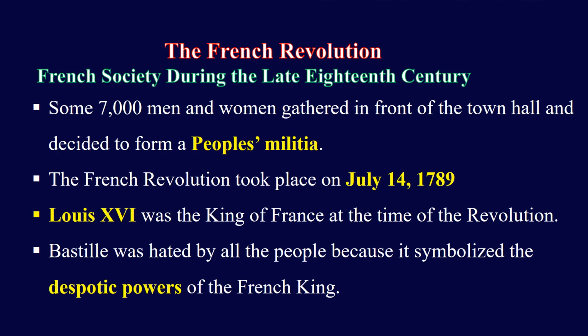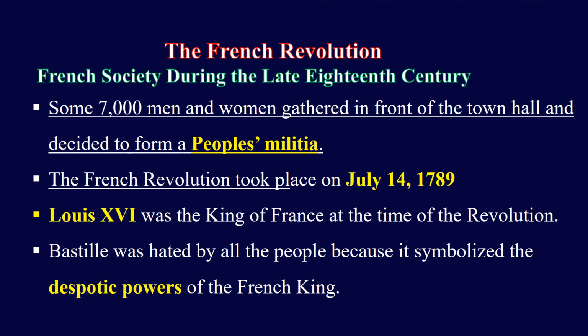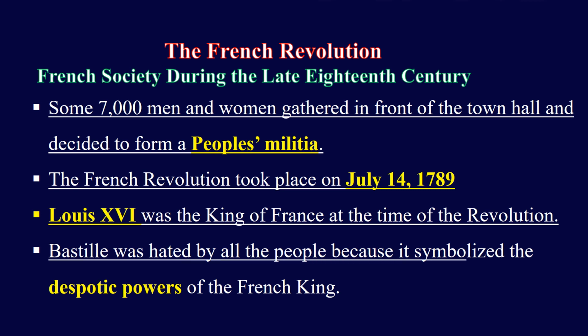Let's revise in short. Some 7,000 men and women gathered in front of the town hall and decided to form a people's militia, a people's army. The French Revolution took place on July 14, 1789. Louis XVI was the king of France at the time of revolution. He was the last ruler of the Bourbon dynasty. The Bastille was hated by all the people because it symbolized the despotic, unlimited power of the French king.